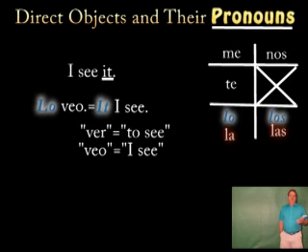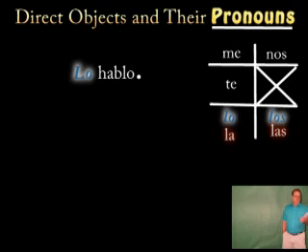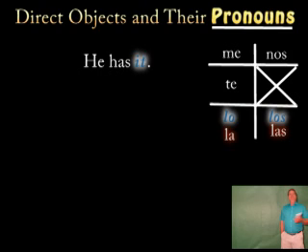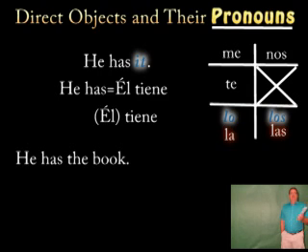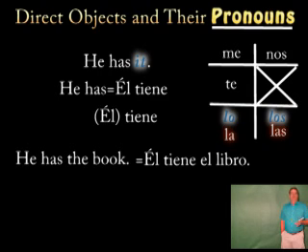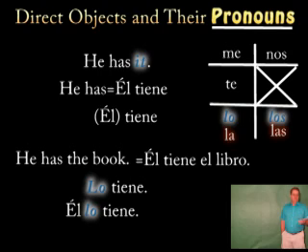It I see. I speak it, lo hablo. Do you speak Spanish? I speak it, lo hablo. He has it. He has, él tiene, or just tiene if we've already established that it's he. He has the book, él tiene el libro, but he has it, lo tiene, or él lo tiene.